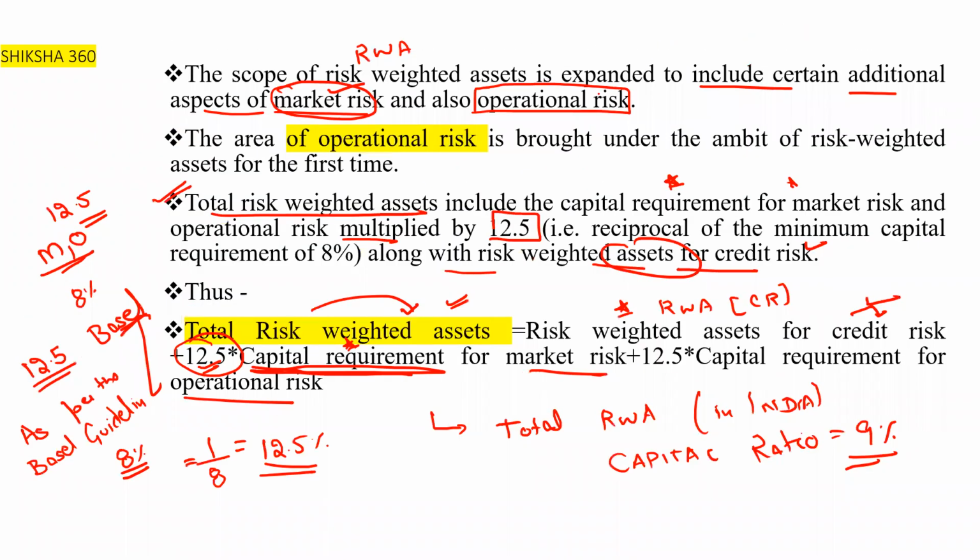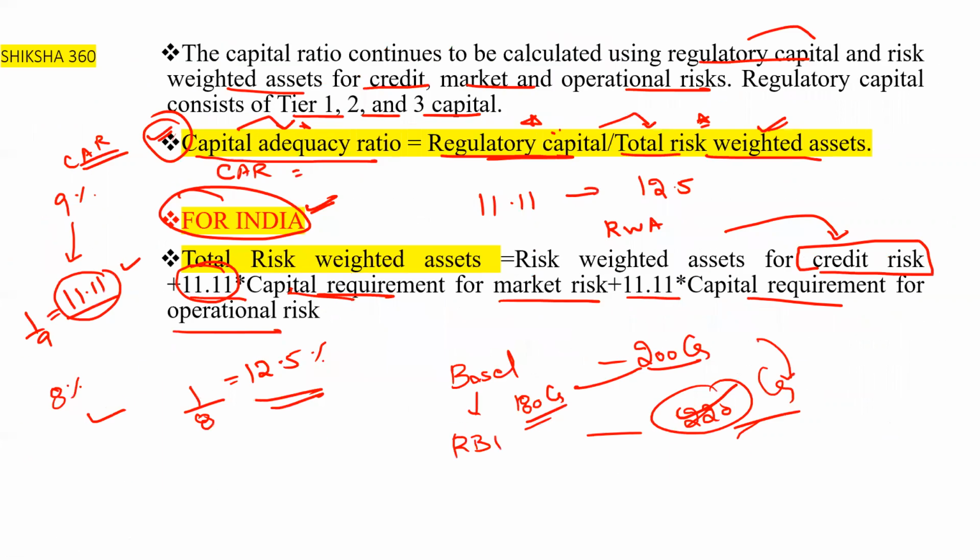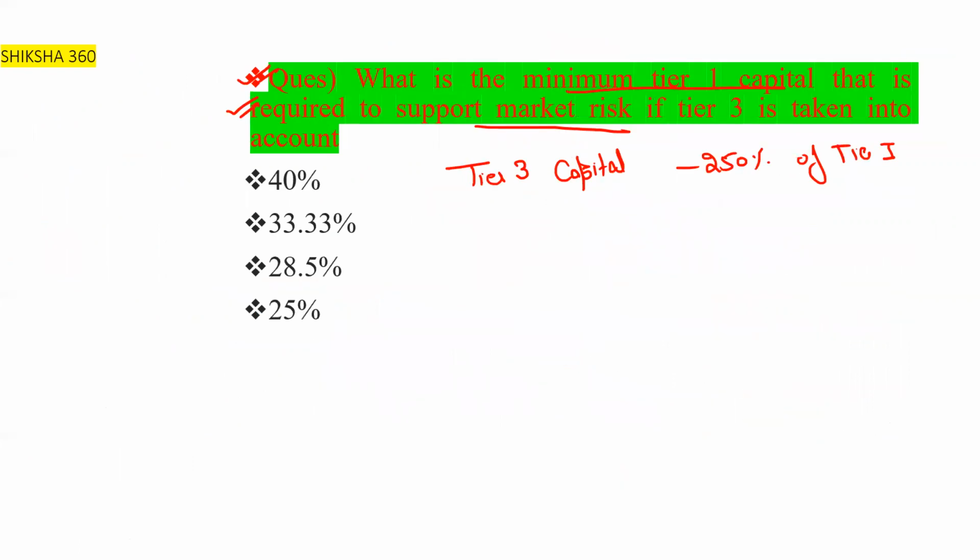So let's go with the slides. Here we have discussed that a minimum of about 28.5% of market risk needs to be supported by the tier 1 capital. So 28.5% is our answer. In this way, these types of questions they will ask in the examination.